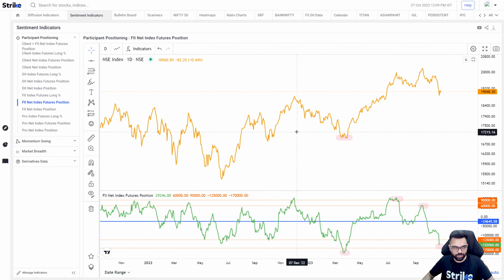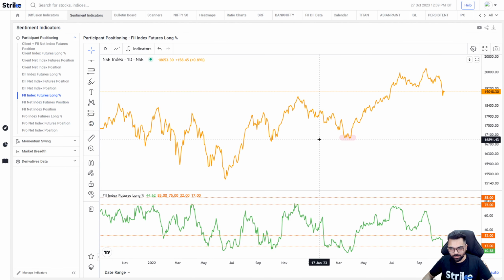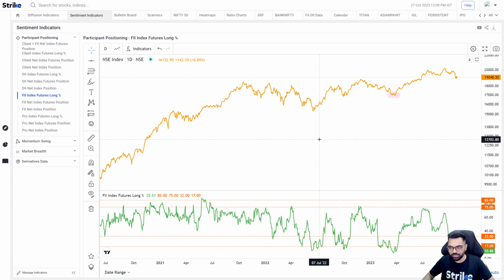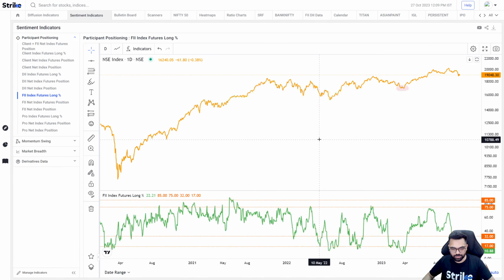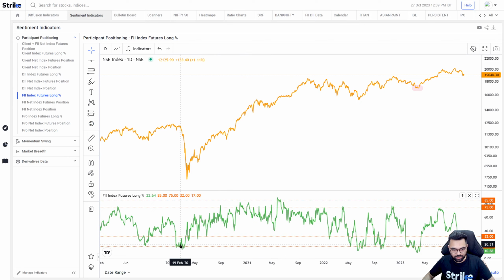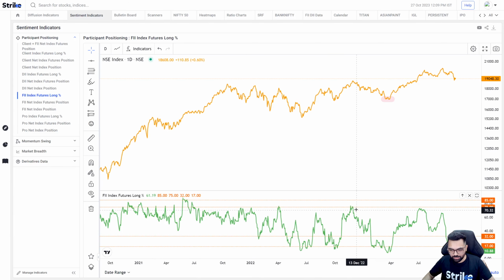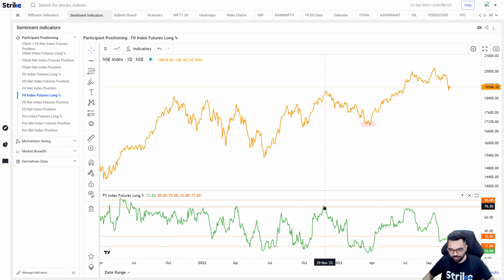Now there is another way to look at this data, which is the long percentage, which tells the percentage of FIIs long versus short. So basically long divided by the total position. As you can see here, it will oscillate between 0 and 100. Numbers close to 15 or 10 are extremely oversold and numbers above 75 to 80 are overbought. Similarly, if we talk about last year's top, the number was at 75%, basically meaning 75% of the FIIs were long, and then at the bottom, only 8% were long, which caused this bottom.